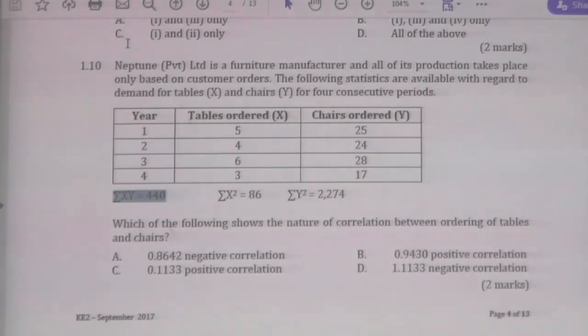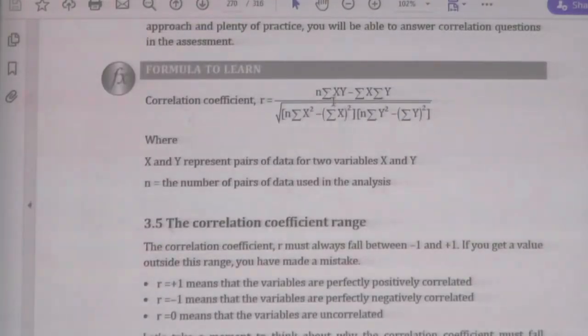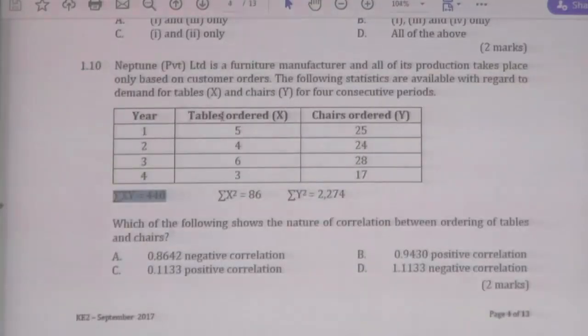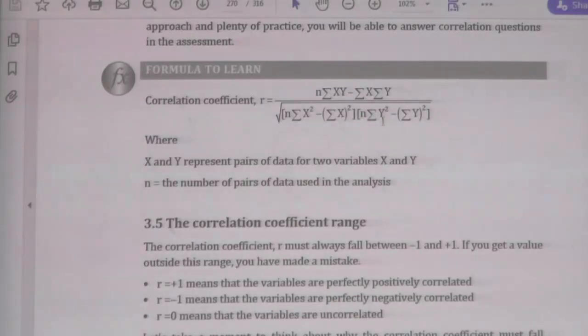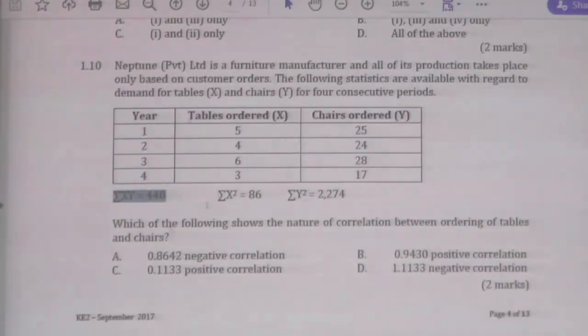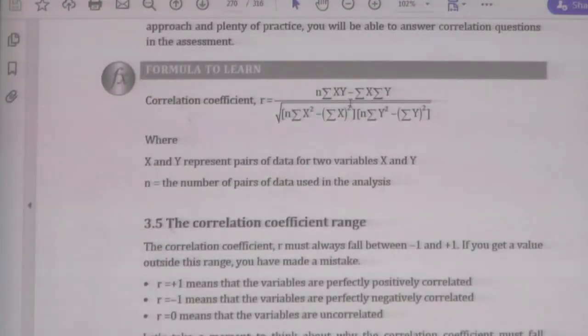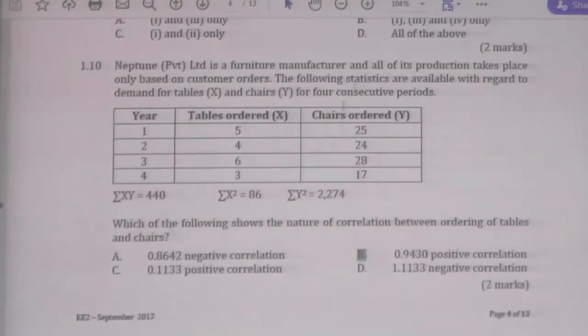Then for sigma x squared, you have sigma x, the sum of these 4, squared, as well as the sigma y squared formula. Sigma y squared is given in the question, n is 4. Put the figures into the formula, solve and see what the correct answer is out of these 4. Just apply the formula, find the figures from the given information and calculate.